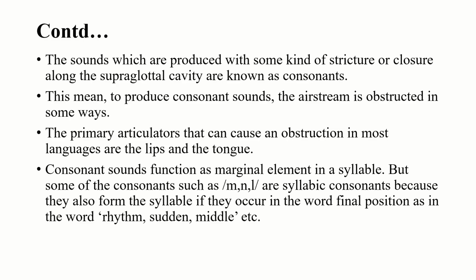On the other hand, vowel sounds are those sounds which function as a peak or nucleus in the syllable. But even among consonant sounds, there are three syllabic consonants. They also make a syllable if they occur in the word final position, as in the words rhythm, sudden, and middle, respectively.